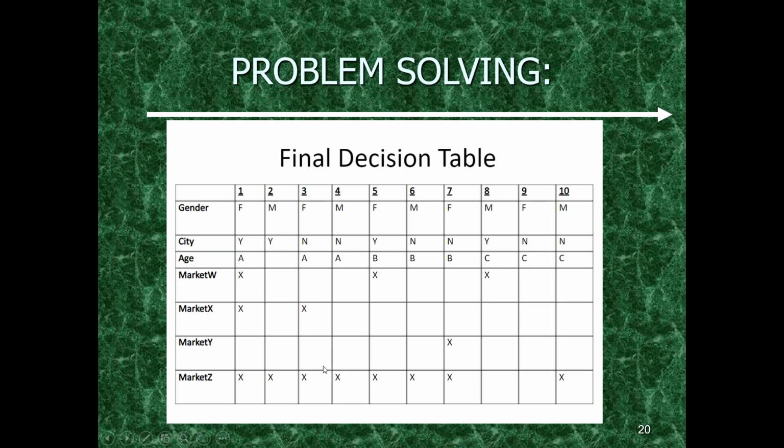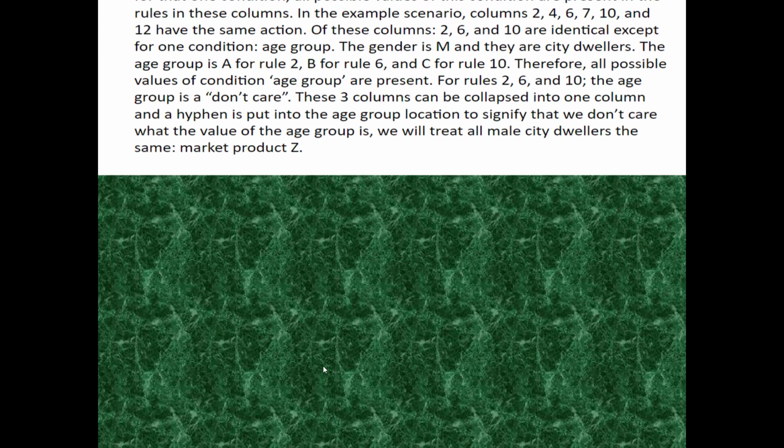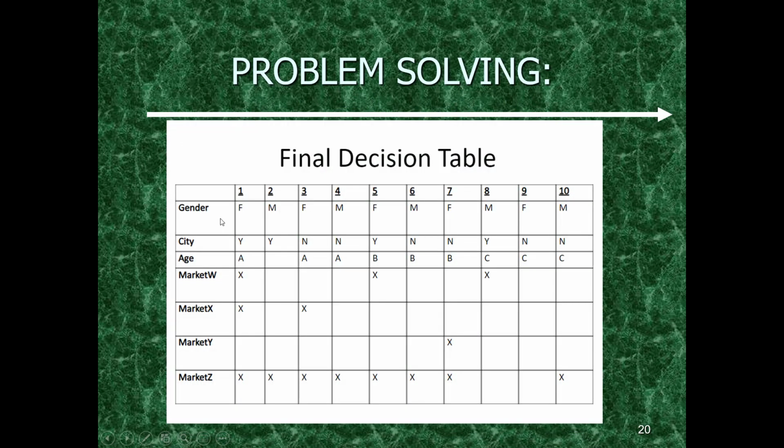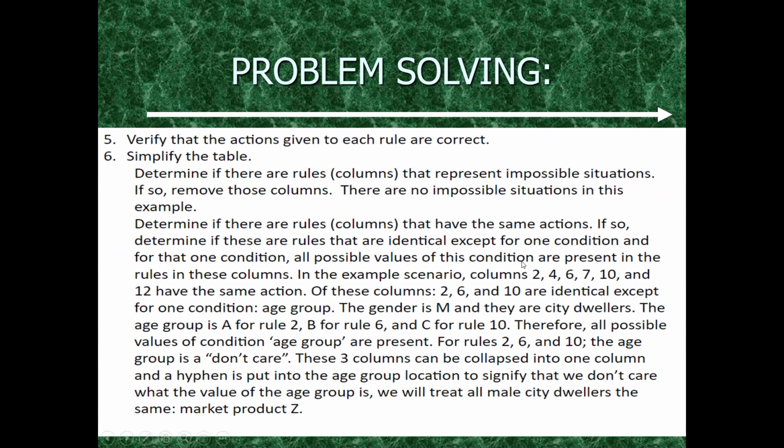Okay, so we can also modify this table. If we modify our requirements, we can derive this table into this. Again, we see based on gender, city and age, it will decide whether the person is able to purchase from market W, market X or market Z. So this is the final decision table for our previous table after modification. The modification conditions were given here in this description.